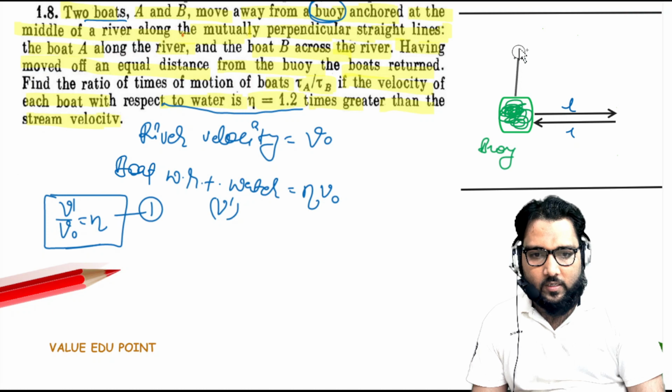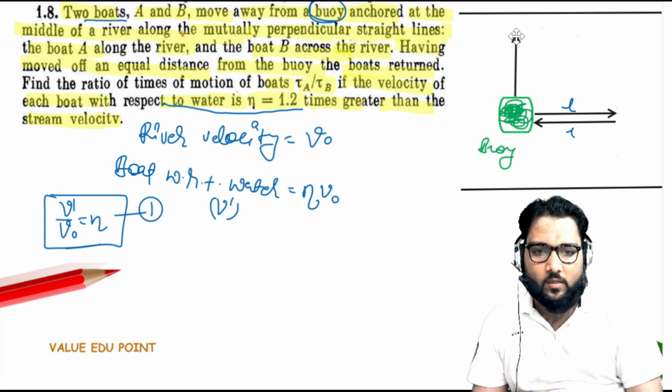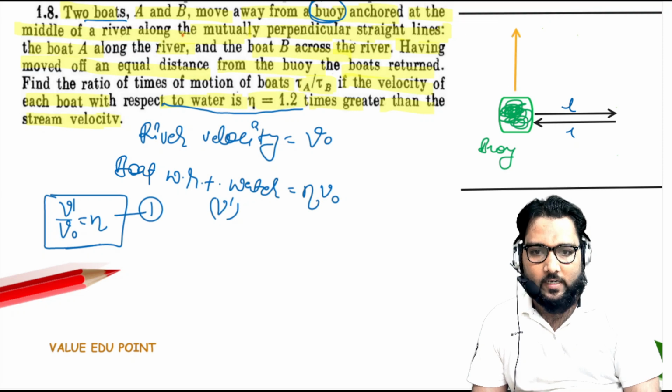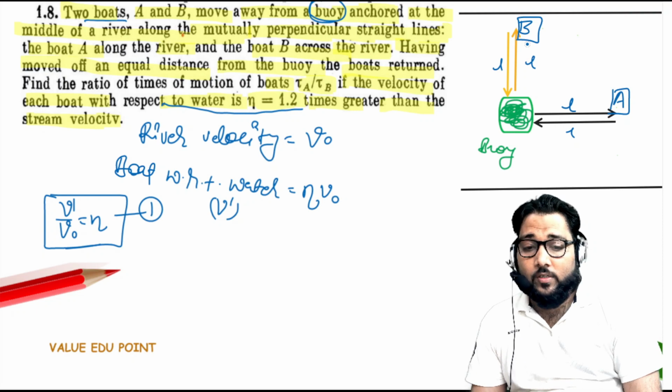Boat B goes in the perpendicular direction, moves a distance L, and again comes back towards the buoy, again a length L. This is boat A and this is boat B.